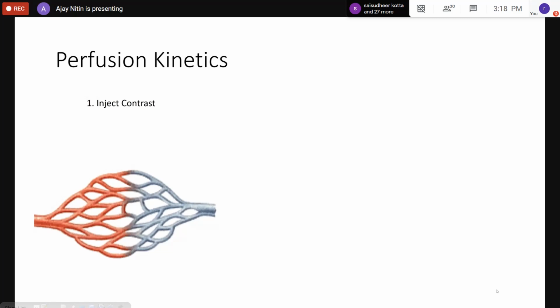Okay, coming back to perfusion kinetics. We inject the contrast agent, and as you know, blood takes time to flow. If you inject somewhere in the thigh or in the arm, and you're trying to image the brain, it takes a couple of seconds for the contrast agent to reach the brain. It has to go to the heart first, then the heart pumps the blood to the brain.